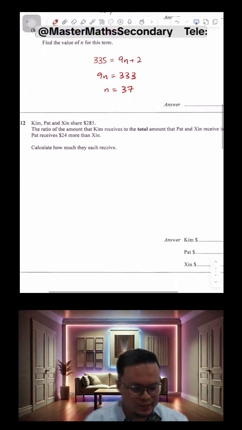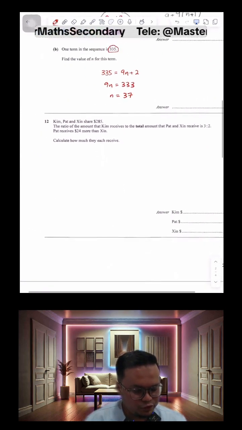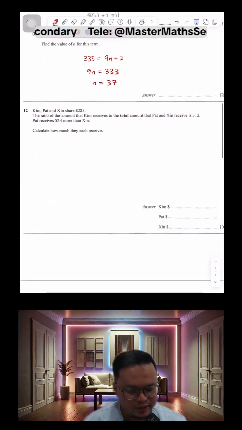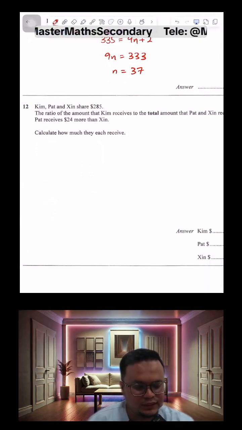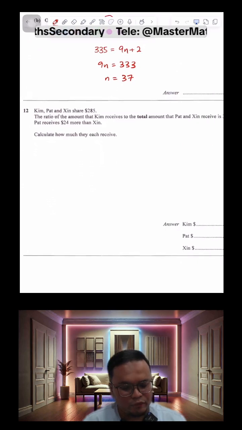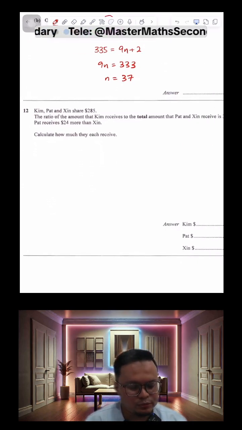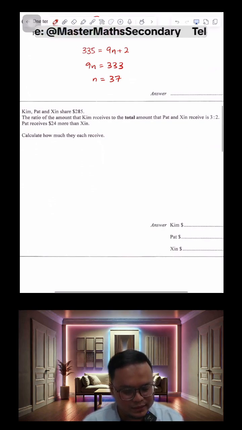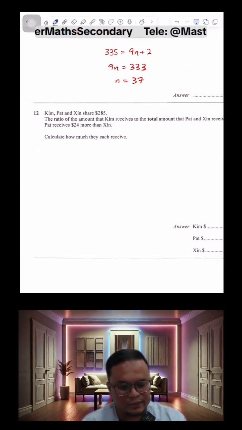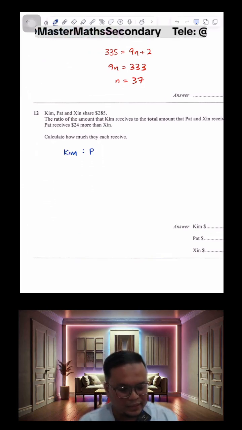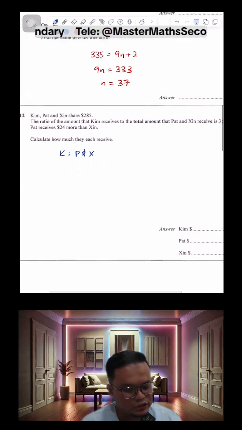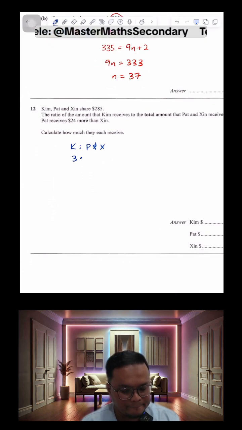Okay, let's move on to the next one. This was a 3 marks question that we were doing just now. We were told that Kim, Pat and Sin shared this amount, $285. We are also told the ratio that Kim receives is to the sum of Pat and Sin. So what I will do first is write Kim is to Pat and Sin. Maybe just put K to make things simpler. K is to Pat and Sin is 3:2.